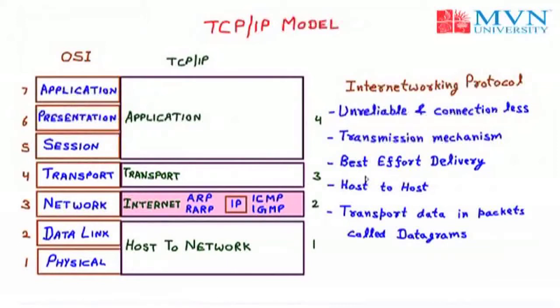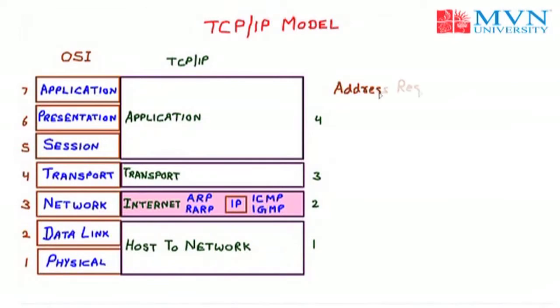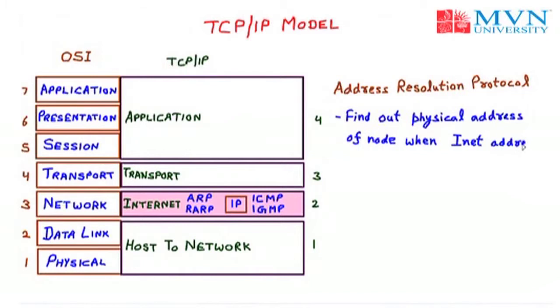These are the 4 protocols which are used by the internetworking protocol of the internet layer, or the network layer, of TCP/IP. So we have the 4 protocols, ARP, RARP, ICMP and IGMP, which are used by the internetworking protocol IP in the TCP/IP protocol. Now first one we have is ARP. ARP stands for Address Resolution Protocol. ARP is basically used to find out the physical address of a node when the logical address or the INET address is given.